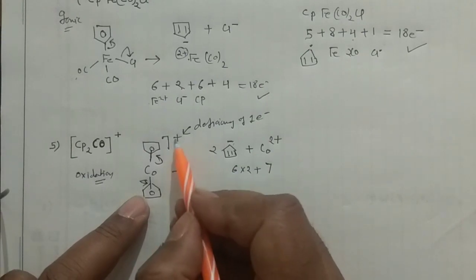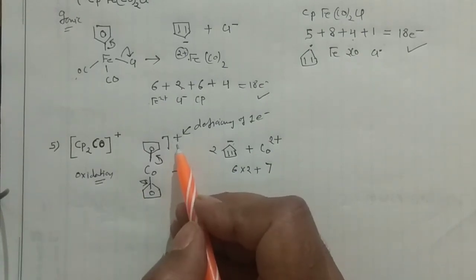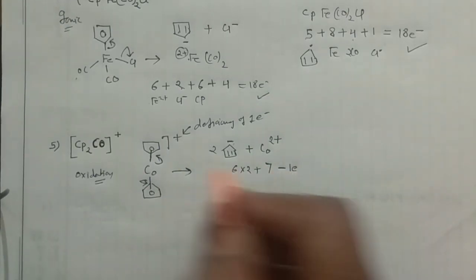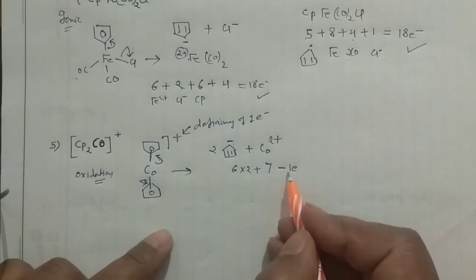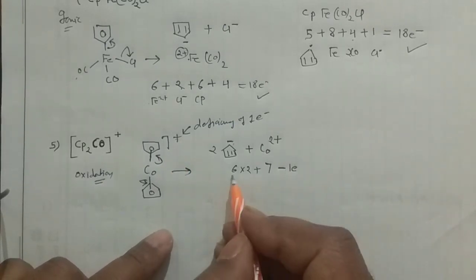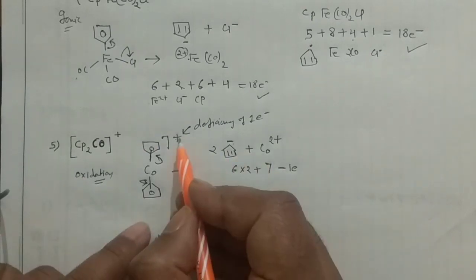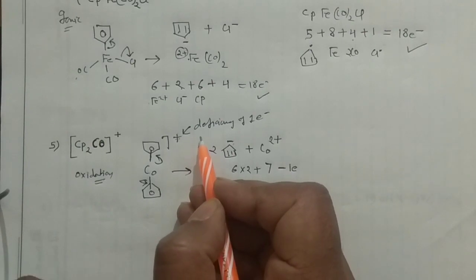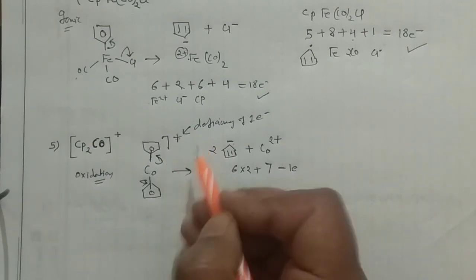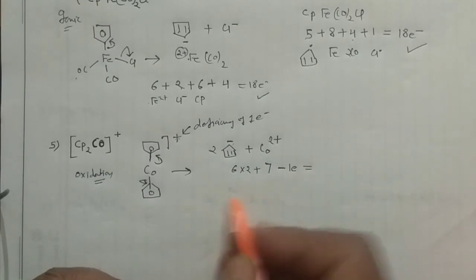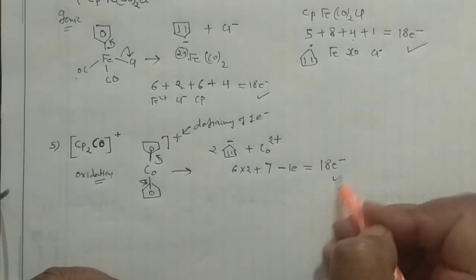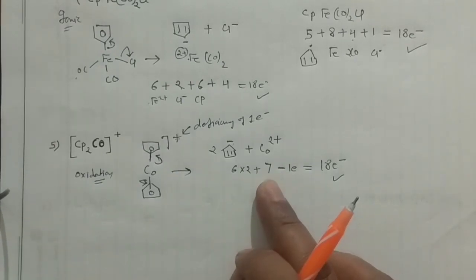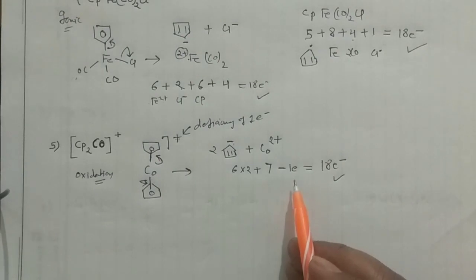One positive charge means the deficiency of 1 electron, that means 1 electron less, and deficiency means you have to subtract 1 electron. So it is a trick: whenever you have the positive sign over there, you will subtract that electron from the total number of electrons. If you have negative over there, then you will add 1 electron, because negative shows the gaining of electron, and positive shows the deficiency of the electron. So if you solve, it will give you the 18 electron. This is an 18 electron system: 6 into 2 is 12, 12 plus 7 is 19, and minus 1 electron for this positive, you'll have this one.